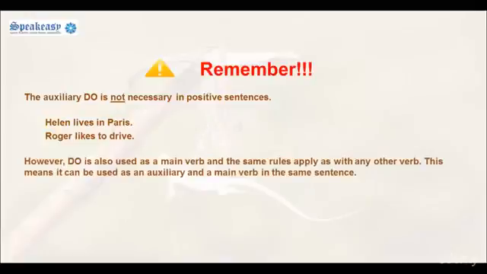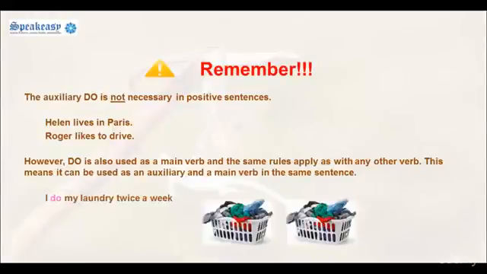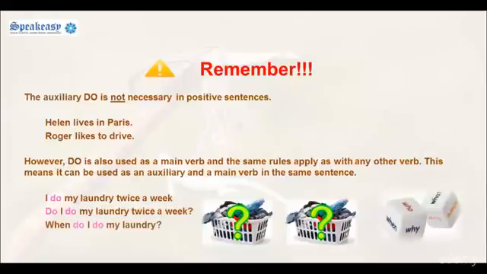However, do is also used as a main verb, and the same rules apply as with any other verb. This means it can be used as an auxiliary verb and a main verb in the same sentence. I do my laundry twice a week. Do I do my laundry twice a week? When do I do my laundry?